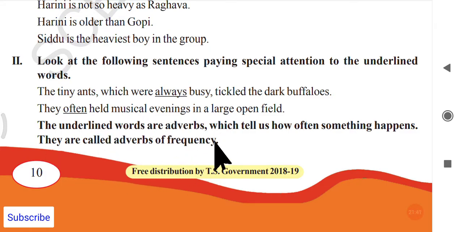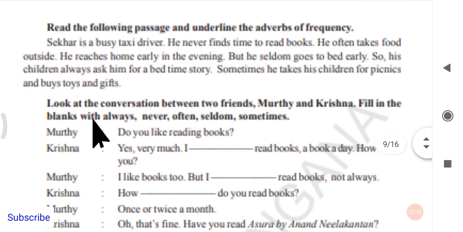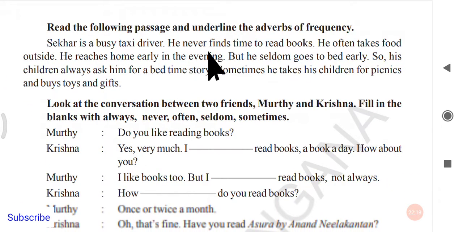You can go through the adverbs video which I will be making very soon. It will be given in the playlist. When you go through the types and usage of adverbs, you will find adverbs of frequency. Frequency means how often, or how rarely, an action happens. Here the action happens always, and here the action happens often, just like sometimes. Let us go through some examples. Read the following passage and underline the adverbs of frequency.